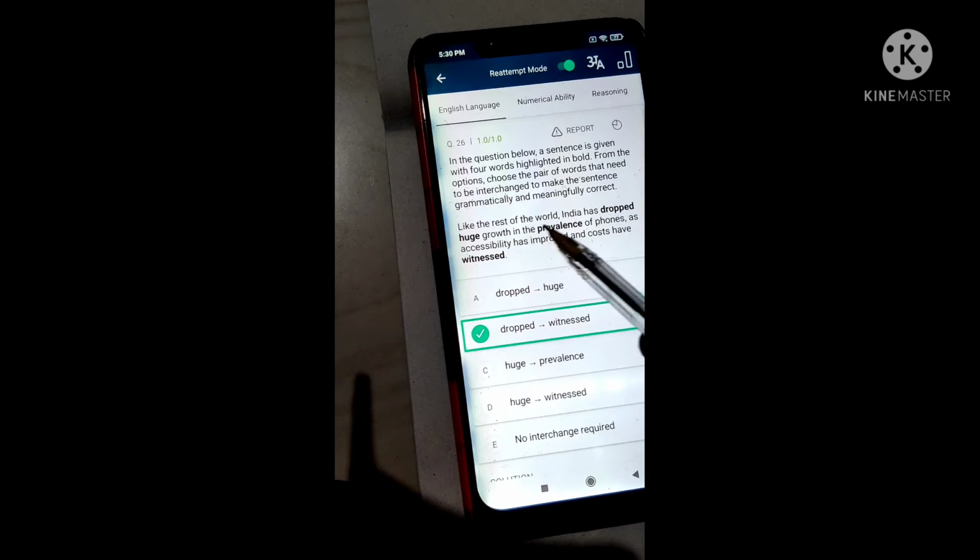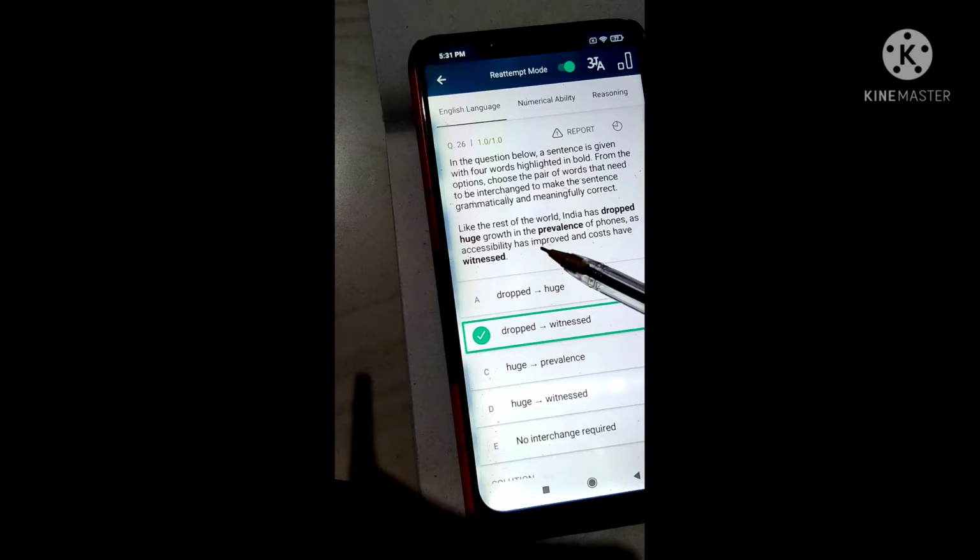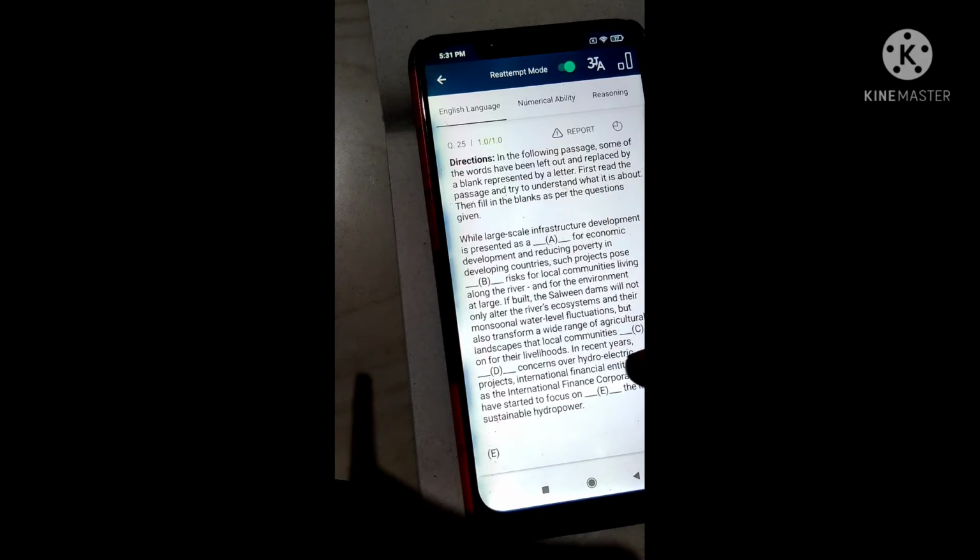As well as like the rest of the world, India has dropped huge growth in the prevalence of phones as accessibility has improved and courts have witnessed. Here, like the rest of the world, India has dropped huge growth in the prevalence. It means no sense, guys. So India has something positive, so it means witnessed. India has witnessed huge growth in prevalence, so that's why dropped and witnessed positions are interchanged. And next we go to the fill in the blanks.